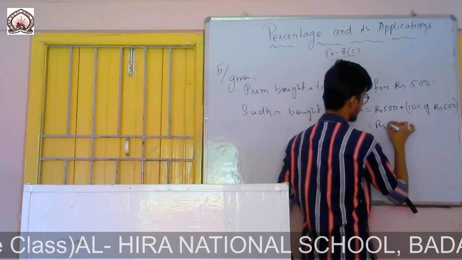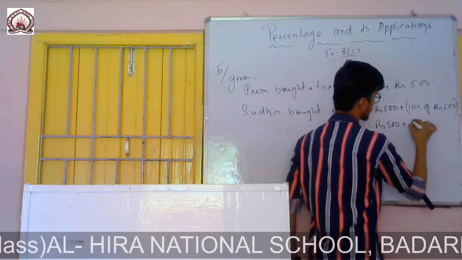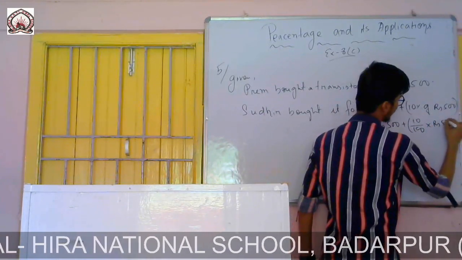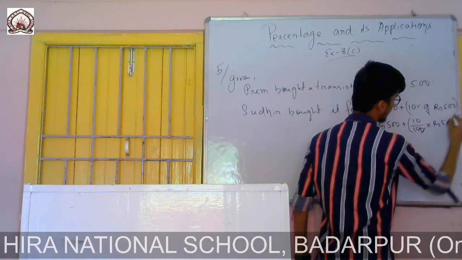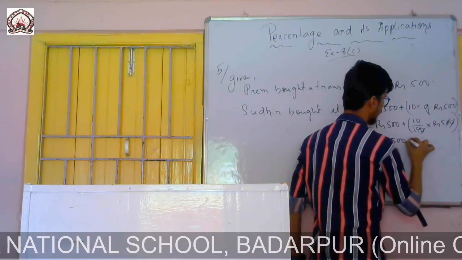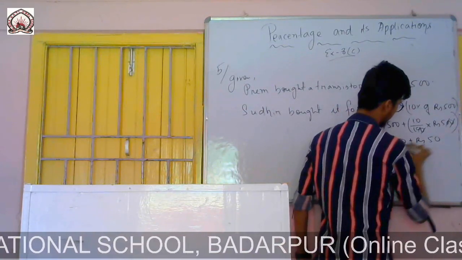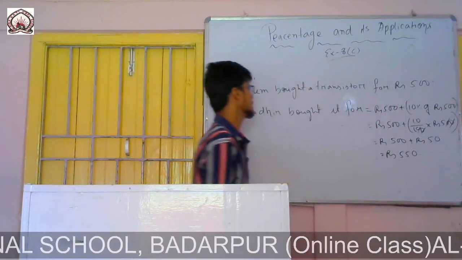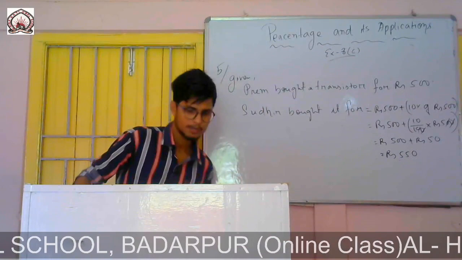So if I solve this one, it will be 500 plus 10% means 10 by 100 into rupees 500. If I simply cancel, there are 5 left, there are 10 left, that means 50. Rupees 500 plus rupees 50, which is equal to rupees 550. So this is the cost price for Sudhir.